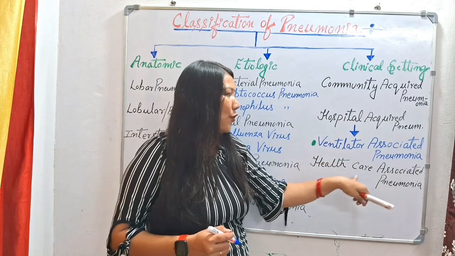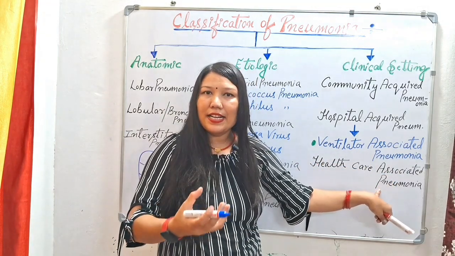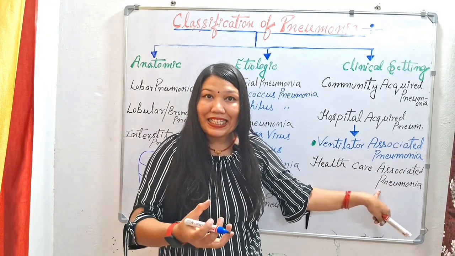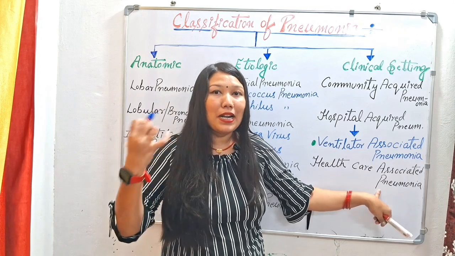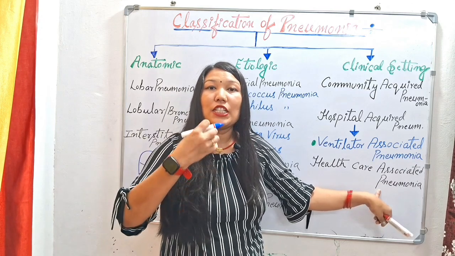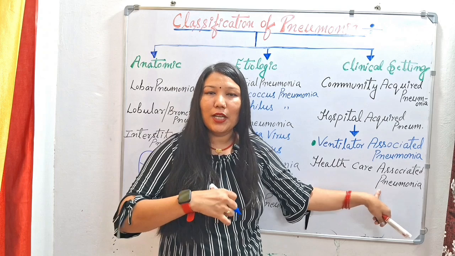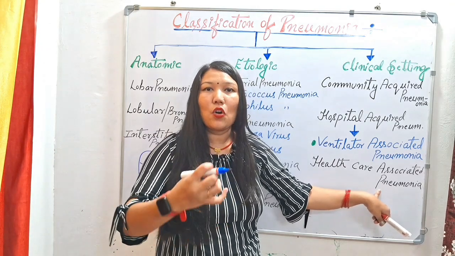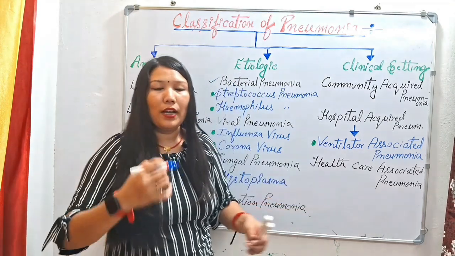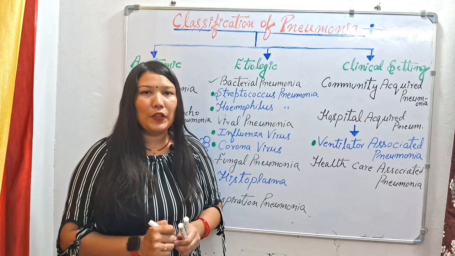Next we have healthcare associated pneumonia, meaning any type of health center like a nursing home, nursing clinic, dialysis center, or any blood center. The patient will visit the dialysis center and catch pneumonia from there, and that is called healthcare pneumonia. So these were the classifications of pneumonia.